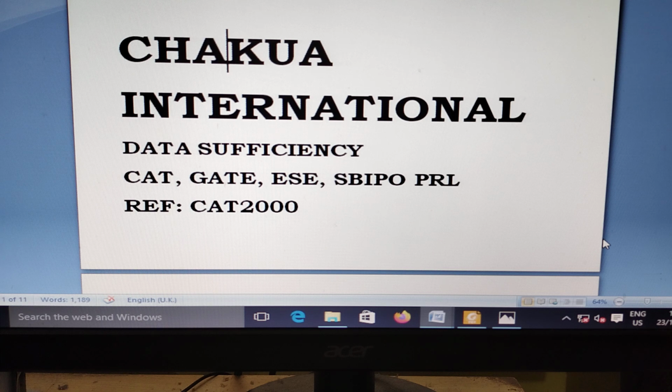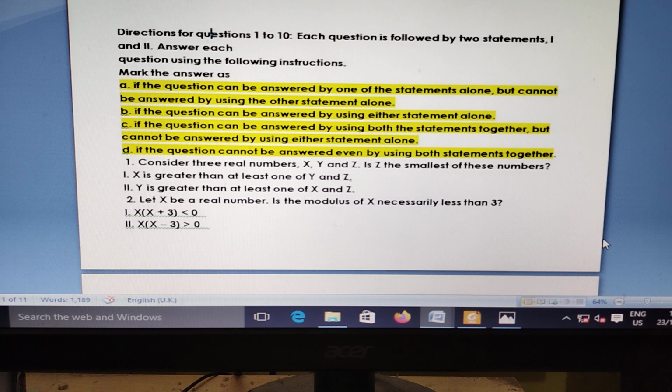I am Nilamadujana speaking. This presentation is related to data sufficiency, the most important part of the CAT examination. Here statement 1 and 2 are there.